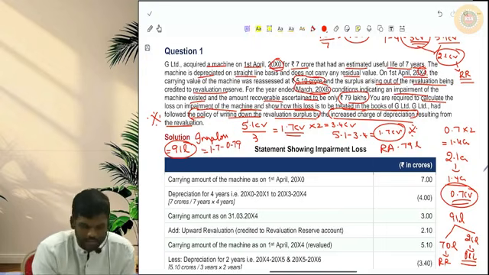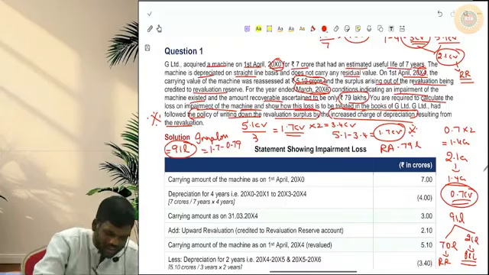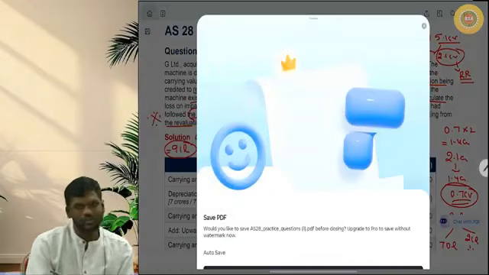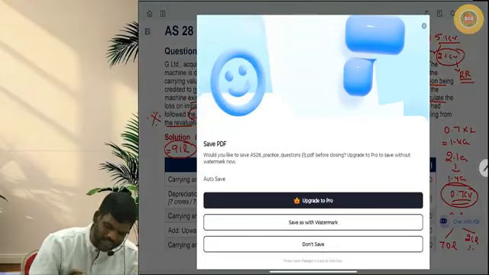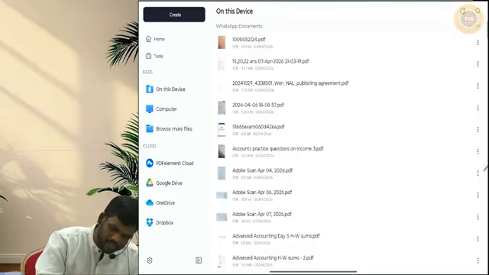Hope you are comfortable with this. So ensure that you know these two options properly. You would have learnt in AS-10 also, but I am definitely sure most of you would have forgotten it by now. So ensure that you go through this once. Okay, now let us go back to our concept revision.